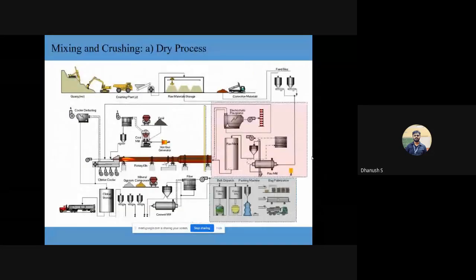Okay. So in a dry process, what happens? Can you guys see the image clearly? Yes, sir. Okay, so first you have your quarry from where your calcareous and argillaceous rocks are mined or quarried, and they put it into the dump trucks. It is taken to the cement manufacturing factory.